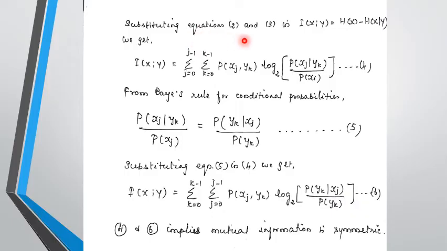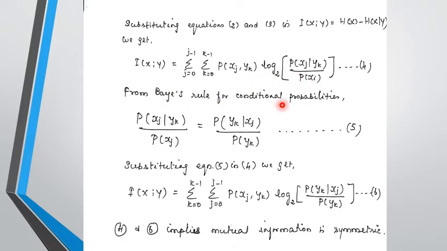Substituting equations 2 and 3 in the mutual information I(X;Y) = H(X) − H(X|Y), we get I(X;Y) = Σ_{j=0}^{J-1} Σ_{k=0}^{K-1} p(xj, yk) log₂(p(xj | yk)/p(xj)).